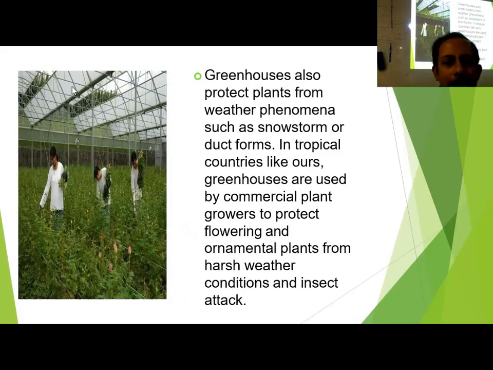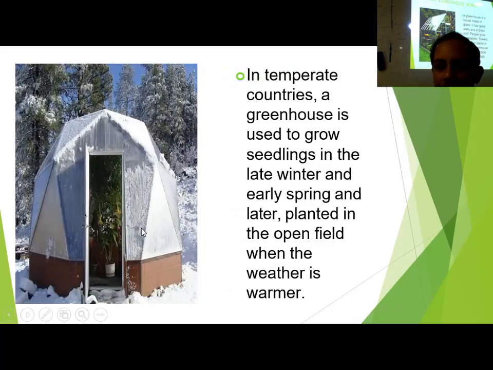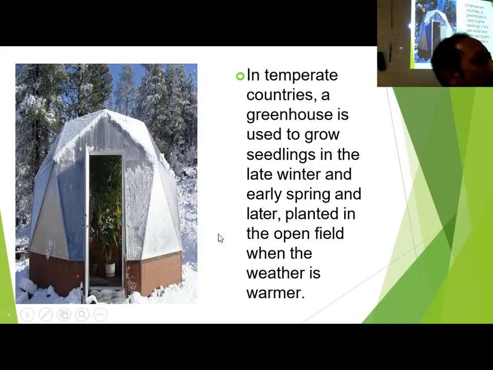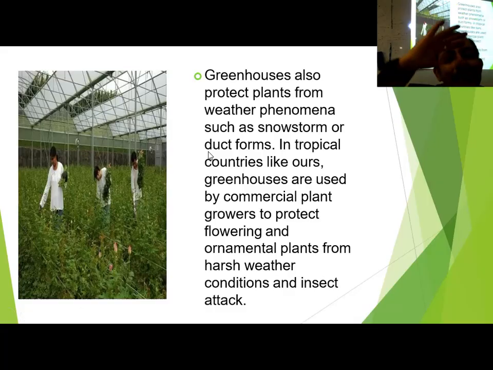So these are all different pictures that I am showing, different examples of greenhouses. These are all examples of greenhouses. This is on a mountain top. This is in a very cold country, Arctic area. And this, can you understand what is that? Where is that? Space stations. Space stations, totally shaded, covered.